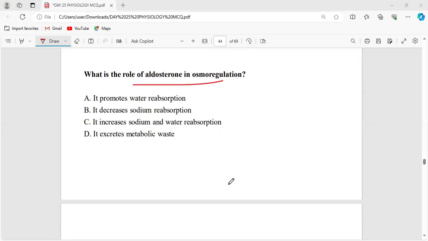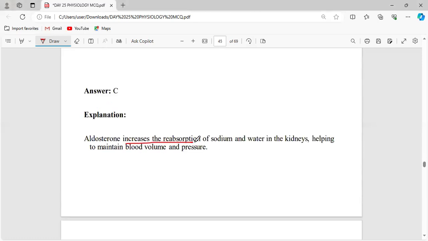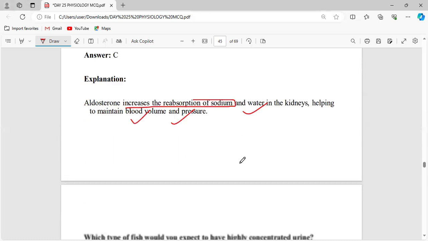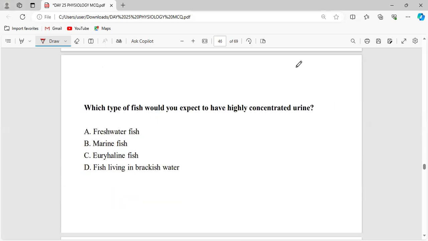Aldosterone increases the reabsorption of sodium and water in the kidneys to maintain the blood volume and the pressure. Okay. Now, which type of fish would you expect to have highly concentrated urine? Whether it will be the freshwater fish or the euryhaline fish.